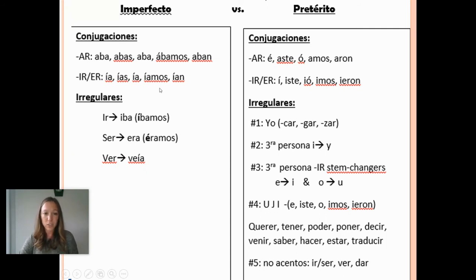So just make sure that you're taking notice of that. All of the i's have an accent in every single conjugation. The three verbs that are irregular in imperfect: ir, ser, and ver: iba, era, and veía. So notice that those are irregular in their spelling.